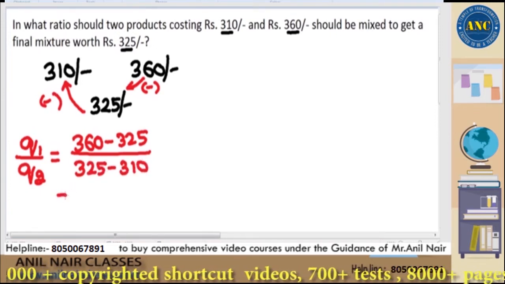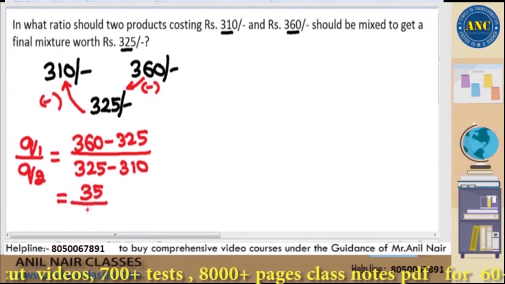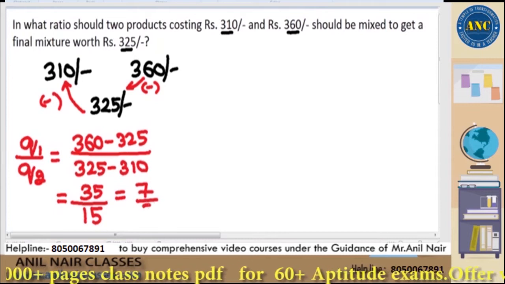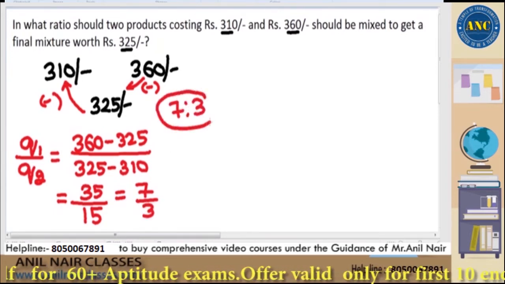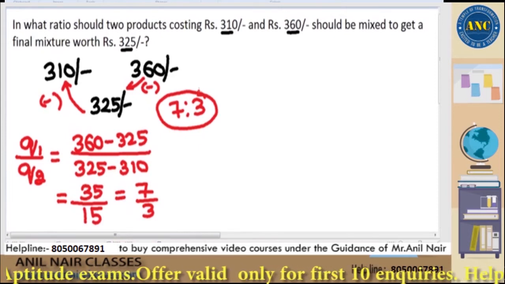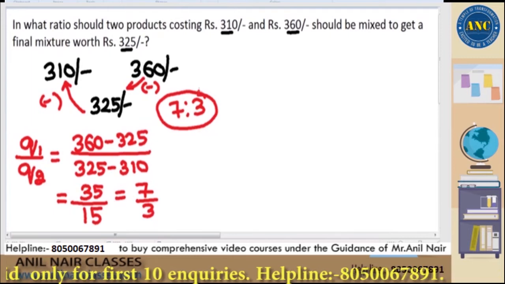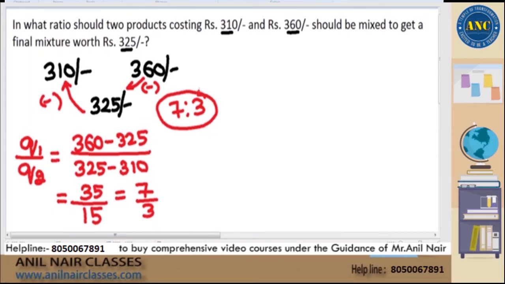Now 360 minus 325 is 35. 325 minus 310 is 15. 35 by 15 is 7 by 3. So the answer for this question is 7:3. That means if I mix both the products in the ratio 7:3, my final mixture will be worth 325 rupees. Right? Now 1 minute, sir.